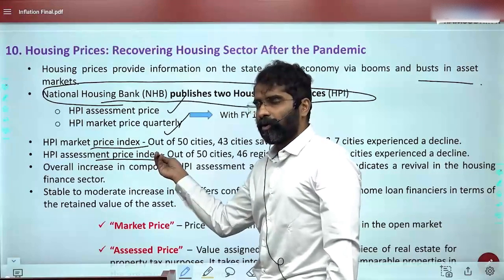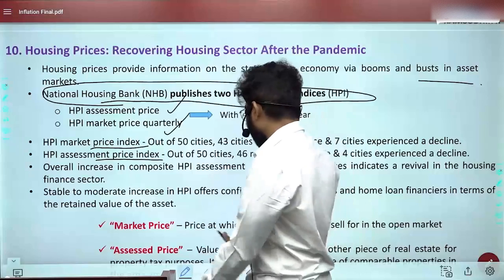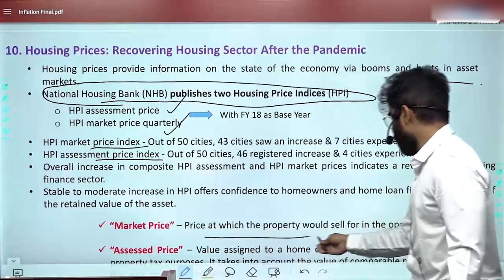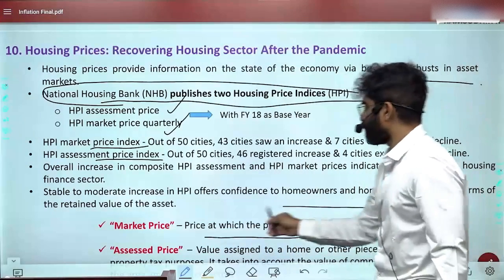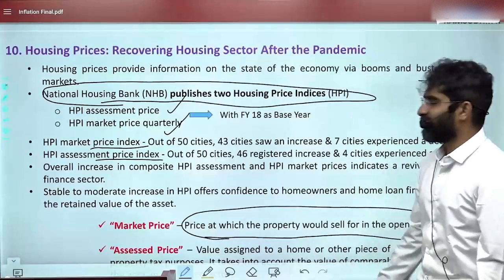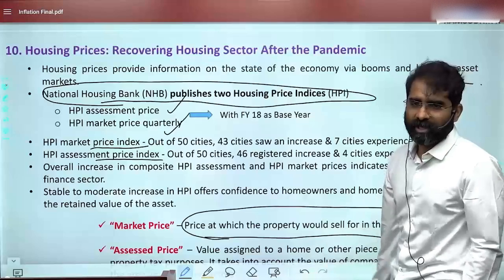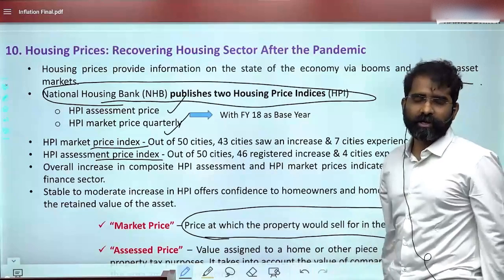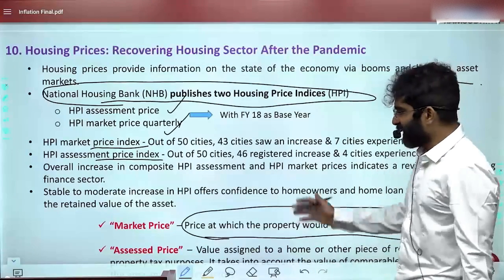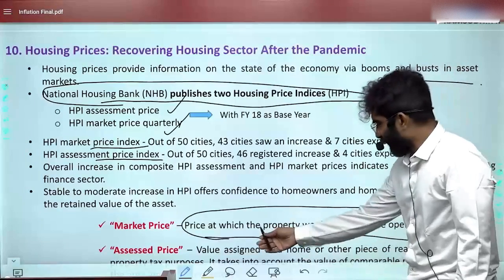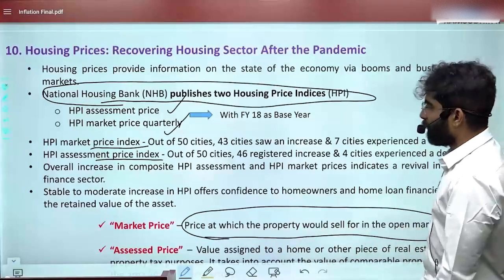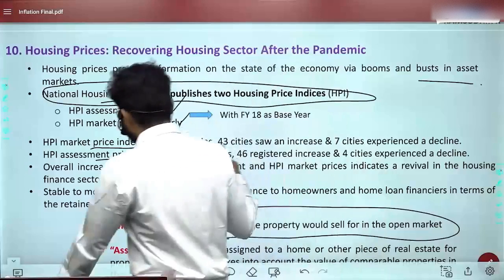Assessment. So here, the market price is basically the price at which the property would sell in the open market. So you go and ask the builders, you go and ask the developers what their opinion is on the prices. They give the data. So this is basically the price the property would sell for in the open market, or you collect that data from the builders.